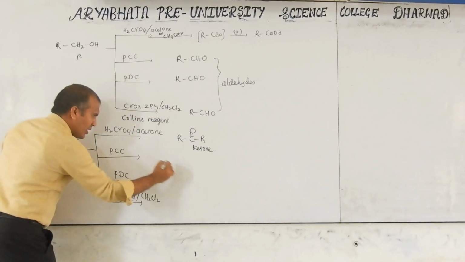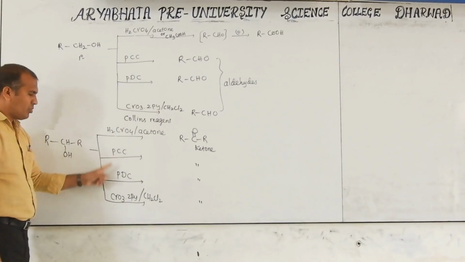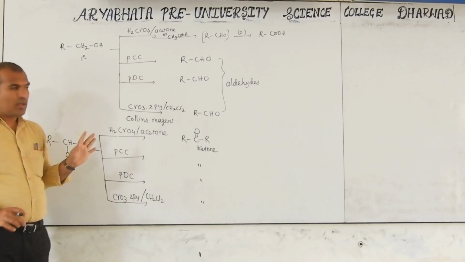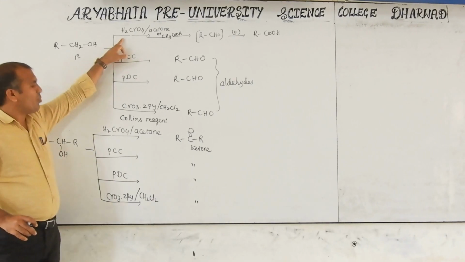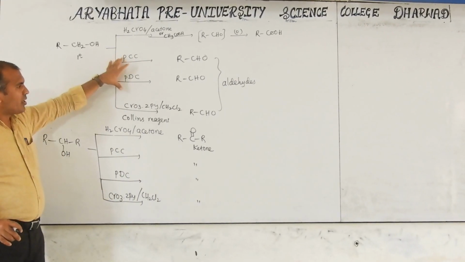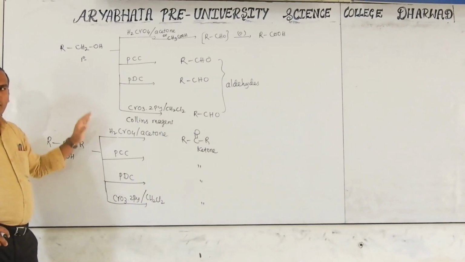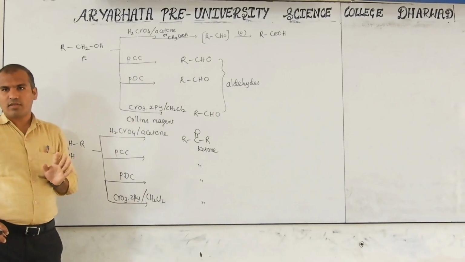Here also all the cases give the same product. How many reagents are there? Four: 1, 2, 3, 4. All will give the same product. So what is the difference you observe here? Only with chromic acid is there a difference. The remaining are the same: all give aldehyde from primary alcohol and all give ketone from secondary alcohol. But chromic acid with a primary alcohol gives the carboxylic acid. That is the difference you have to observe.